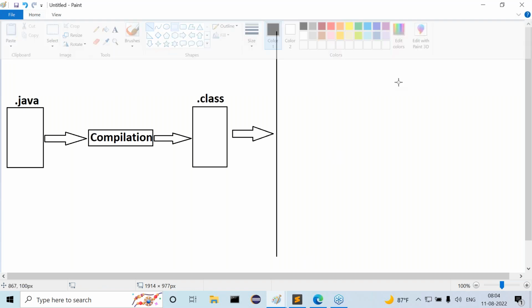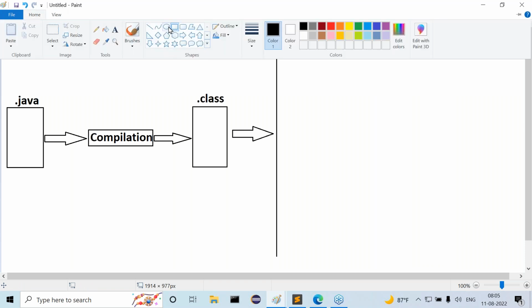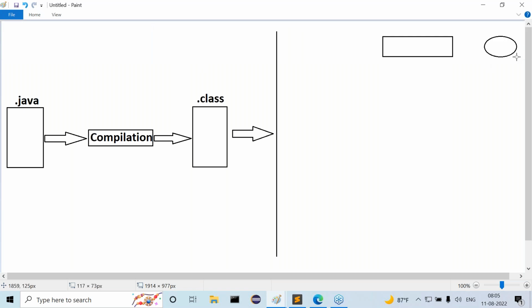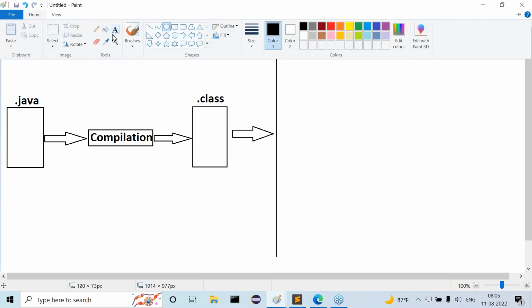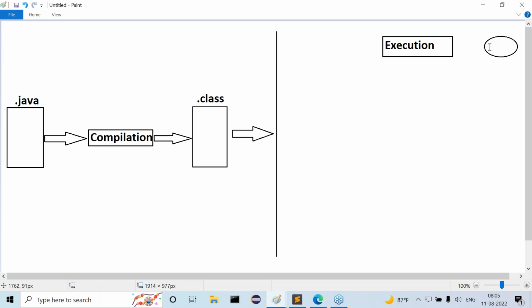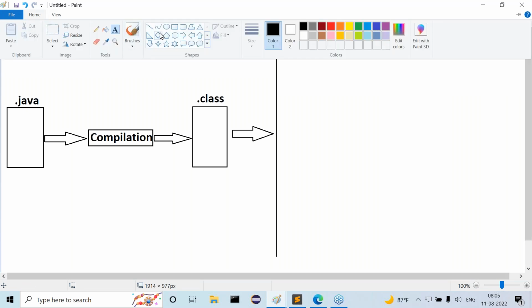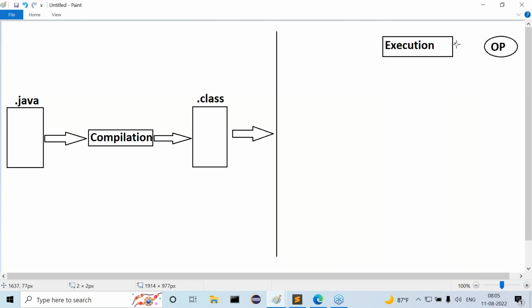Observe carefully. Now this is one time we want to execute it. Then after that, we are going to get some output. This is the execution, and here we get the output.